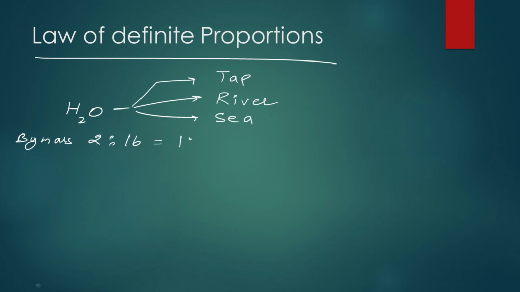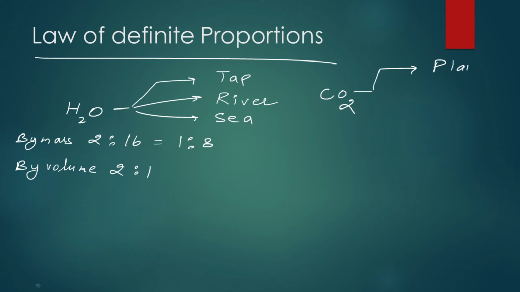which is equal to 1:8, and by volume it is 2:1, right? Same is the case with carbon dioxide. So whatever the source of carbon dioxide may be, for example, if we are taking carbon dioxide, let's say we can get it from plants, we can get it from animals, we can get it as solution.